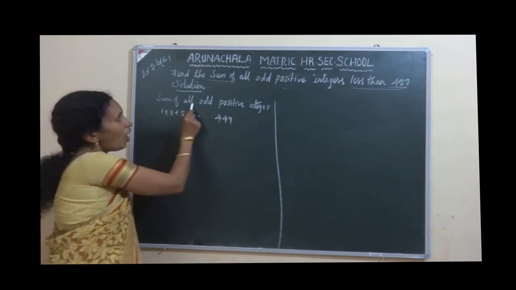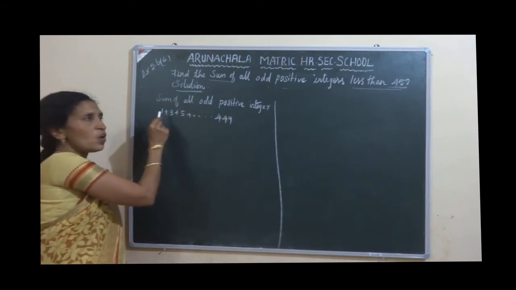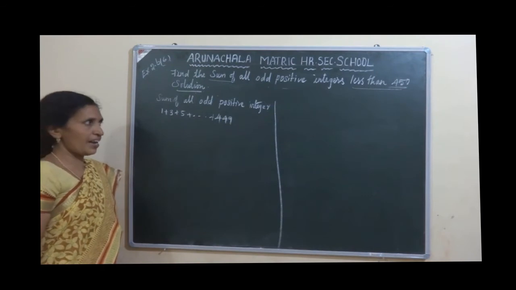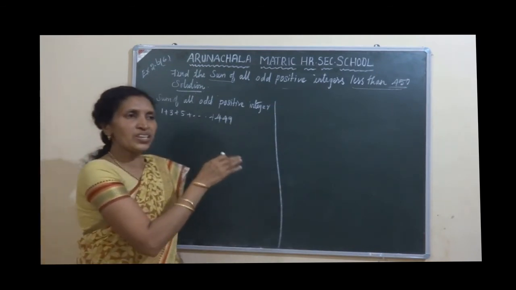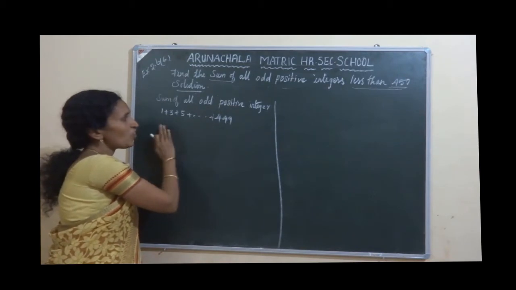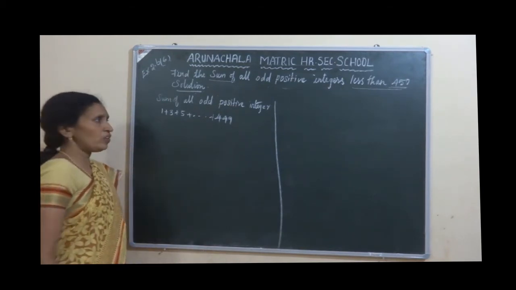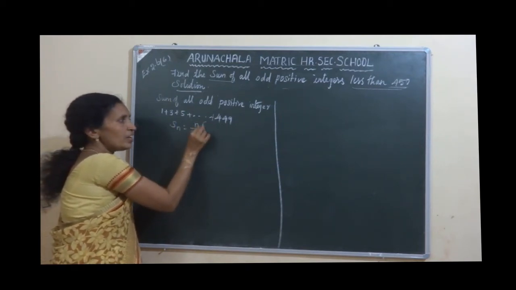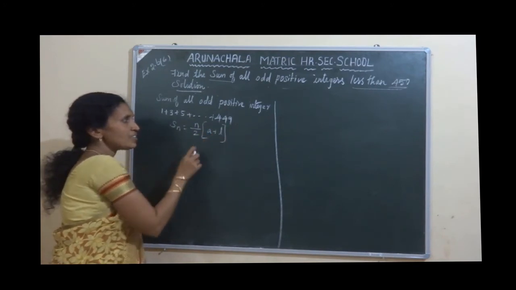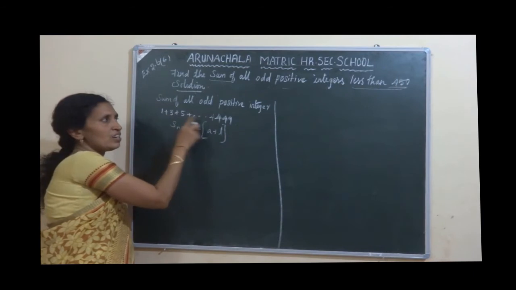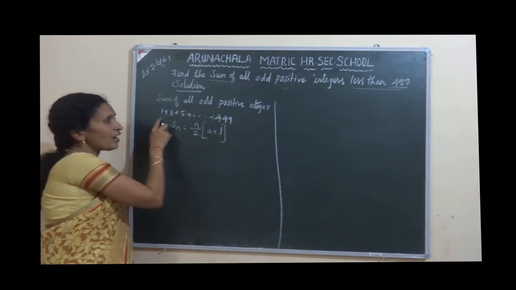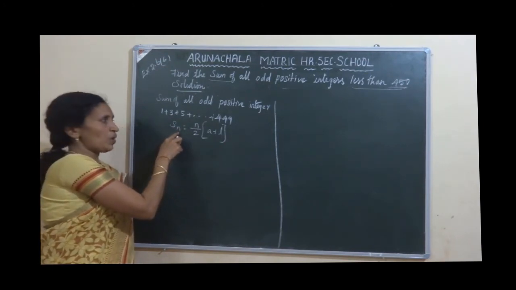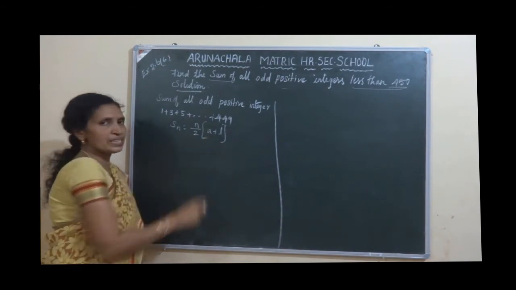Solution. Sum of all odd positive integers is 1 plus 3 plus 5 plus etc. plus 449. Previous problem we did the same way. Now we check here which formula is applicable. What's the formula? Sn equal to n by 2 into a plus l. Because first value is there, last term is there, we can identify d value. So you can select this formula. Sn equal to n by 2 into a plus l.